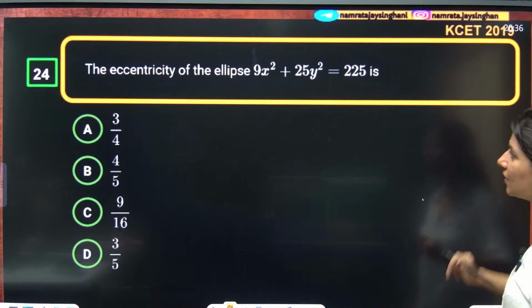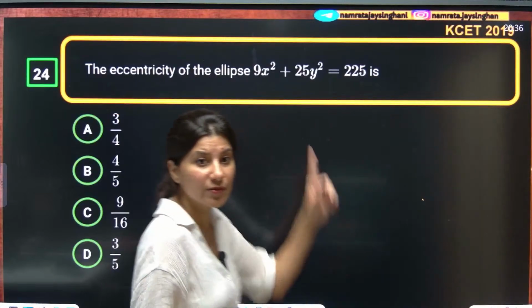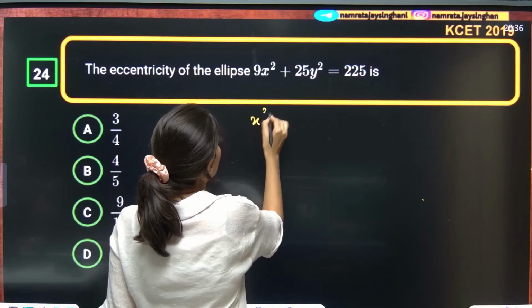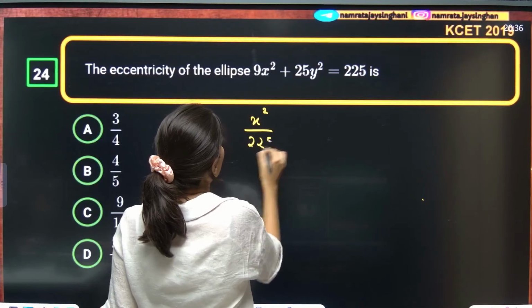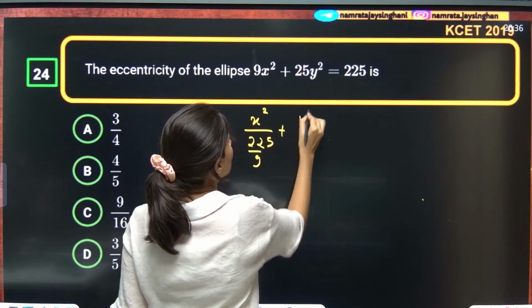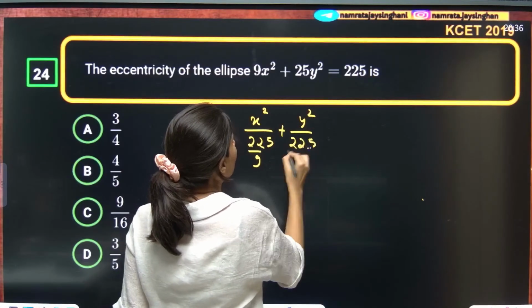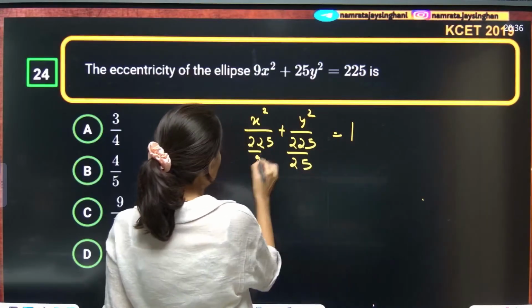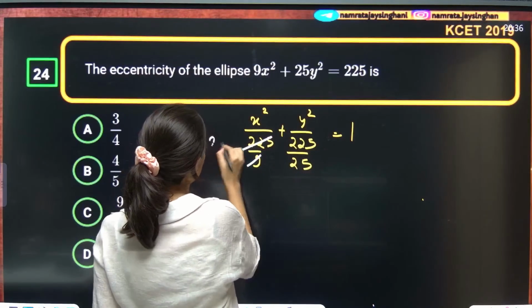Now the next question is related to the eccentricity of the ellipse. First of all, convert this ellipse into standard form. So x square upon 225 upon 9 plus y square upon 225 upon 25 is equal to 1. 9 ones are 9. 9 2s are 18.